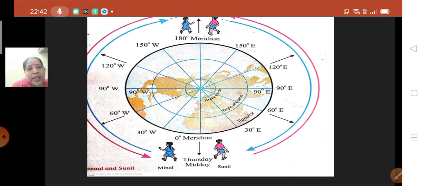Now again Meenal is traveling from 30-degree west towards the 60-degree west. How many longitudes are there between 30-degree west and 60-degree west? Again 30 longitudes are coming. That means again a difference of 2 hours. What was the timing at 30-degree west?